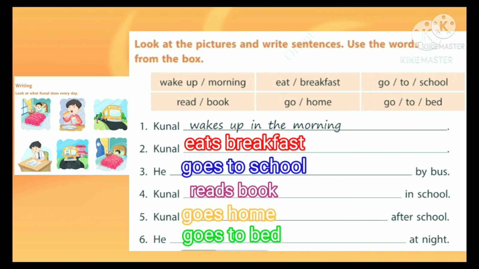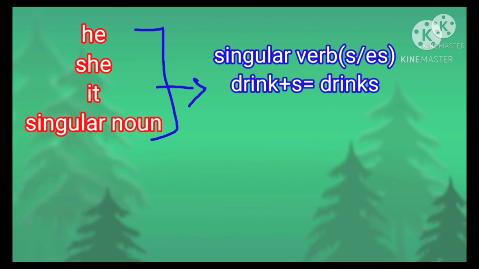So my dear children, please do remember the subject verb agreement. What is that? A singular subject takes a singular verb and a plural subject takes a plural verb. Clear? So, with the name and he, she, it, we use a singular verb.